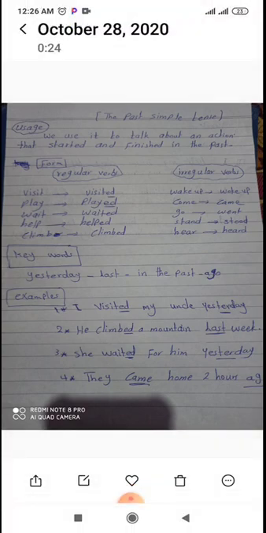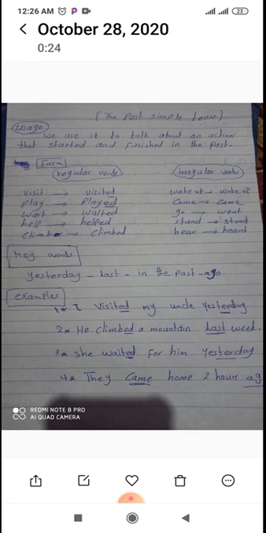Okay, the regular verbs are the verbs that, when we change them into the past, we add ed. For example, visit. To change this verb into the past, we will add ed, so it becomes visited. Play becomes played. Wait becomes waited.